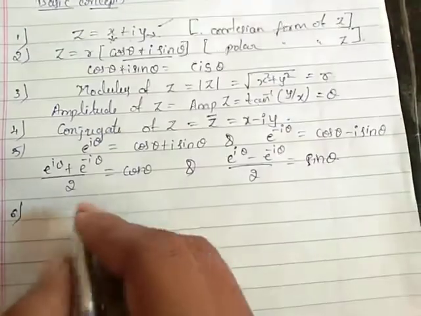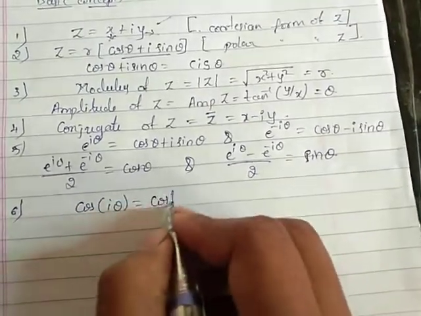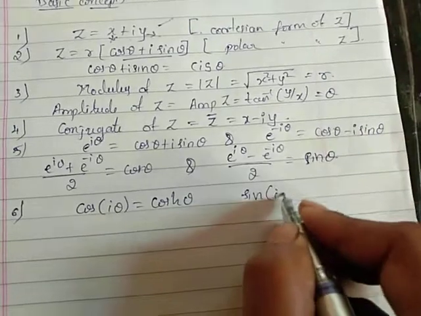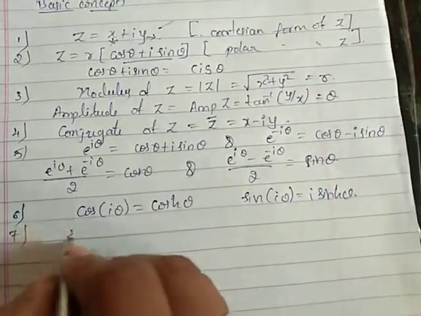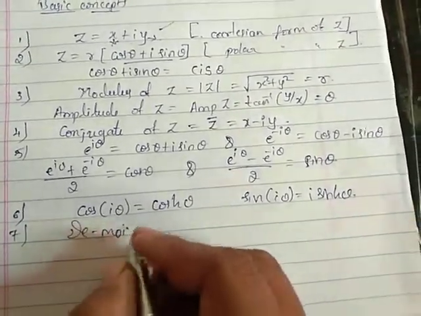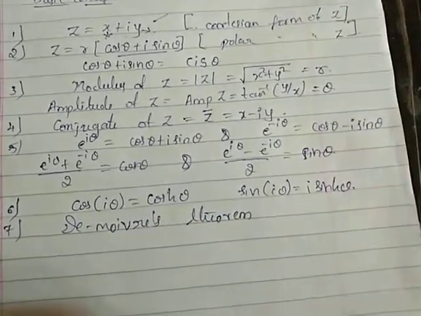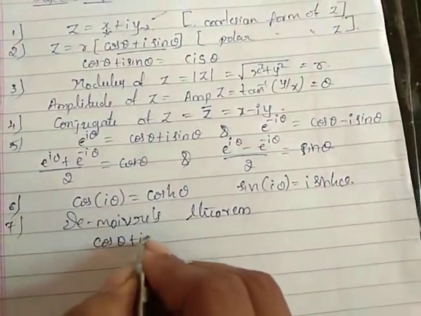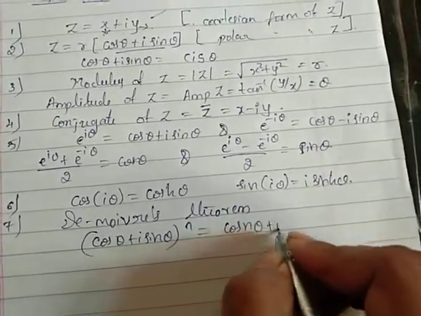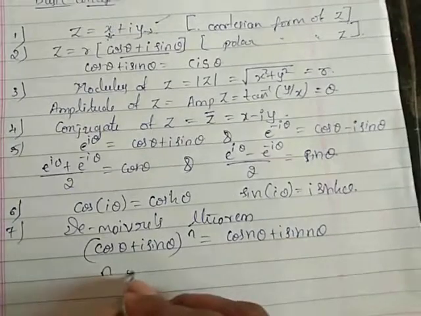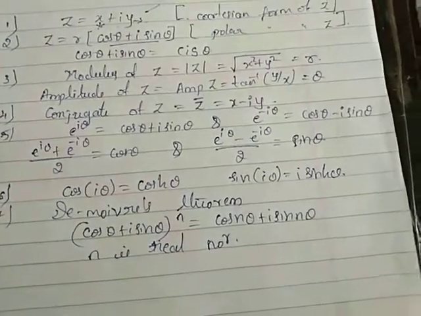And also we have some important notes. Cos of i theta equal to cos h theta, sin of i theta equal to i sin h theta. And we have also studied De Moivre's theorem. De Moivre's theorem states that cos theta plus i sin theta whole raised to n equals cos n theta plus i sin n theta, where n is a real number.